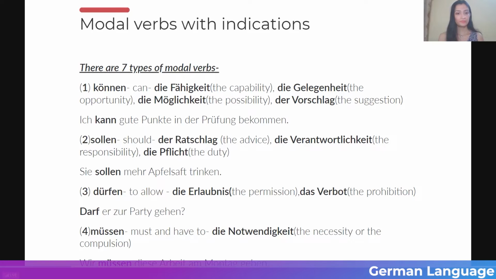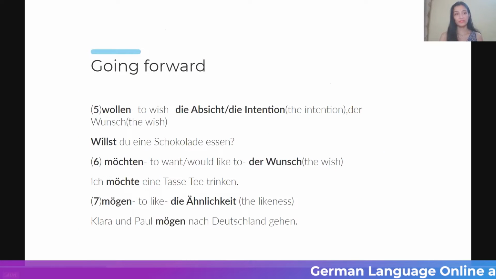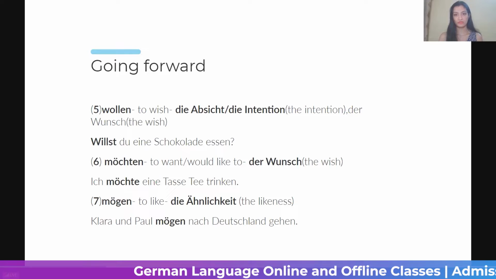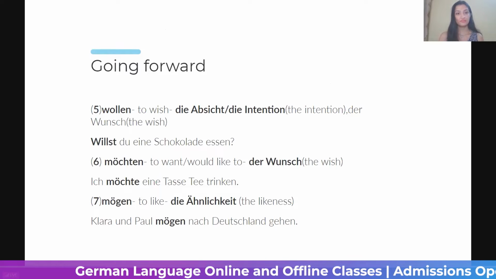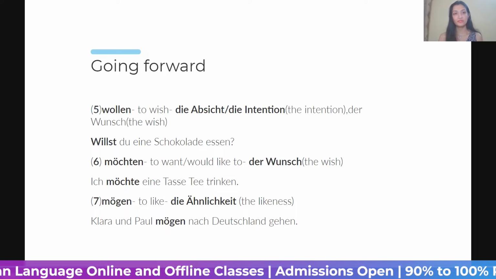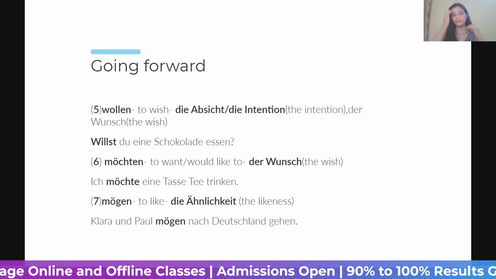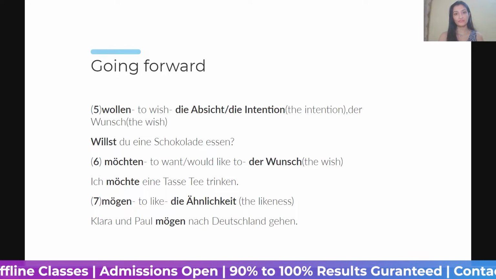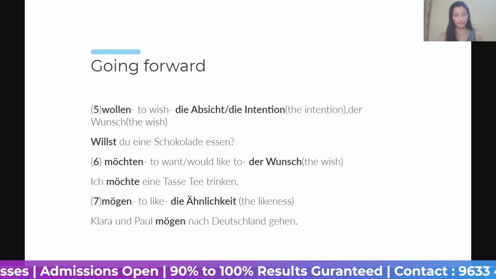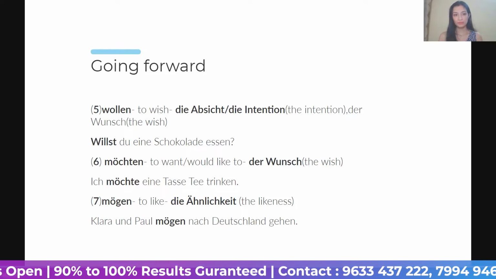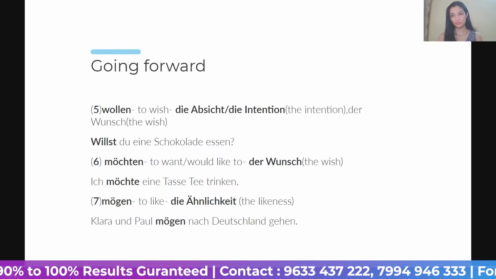Okay, so moving forward, fifth is wollen. Wollen is showing our Absicht, which is our intention, and Wunsch, which is our wish, because wollen is to wish. So it will naturally show the indication, which is Wunsch. Okay. So people, it is much more popular when it comes to the Wunsch indication as compared to the intention. Firstly, let me tell you about Wunsch, which is more popular and commonly used.